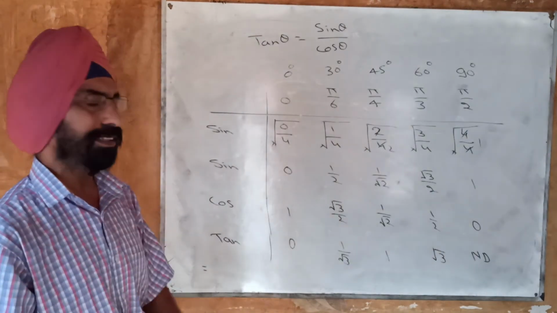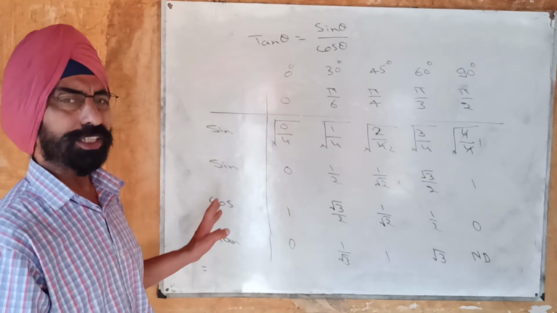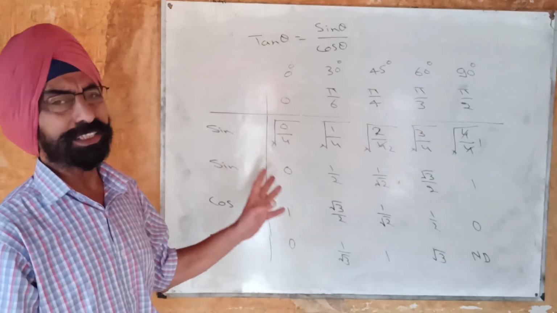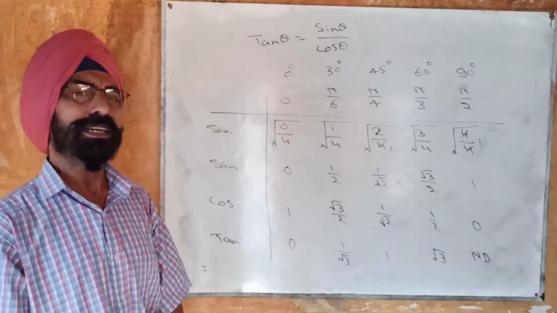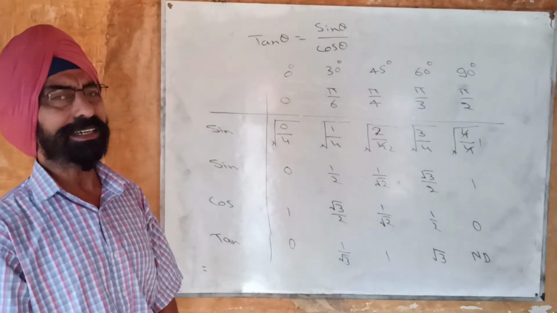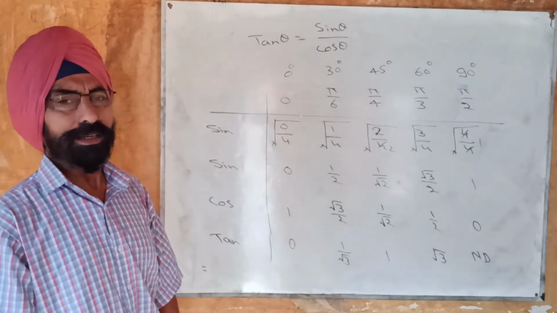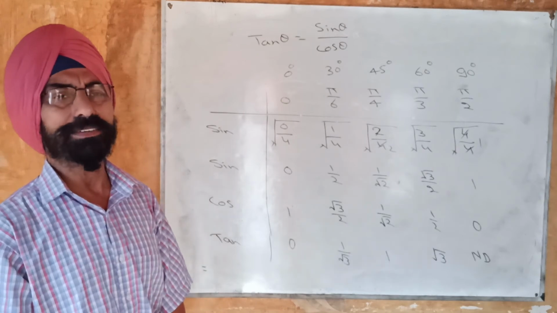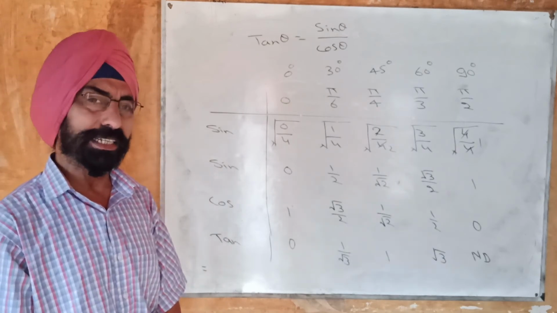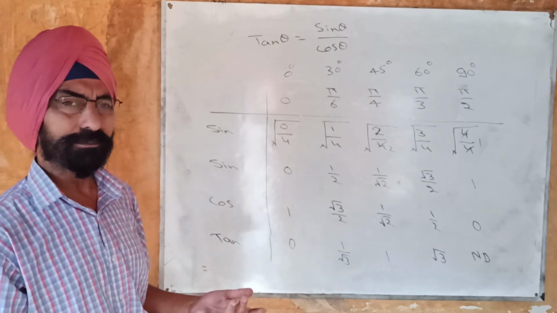So these are some of the important values of sine, cos and tan in the first quadrant, and these are some important angles: 0 degree, 30 degree, 45 degree, 60 degree and 90 degree. Some more angles may also be required, like 18 degree, 36 degree, 54 degree and 72 degree, 15 degree and 75 degree, which we will discuss later on.